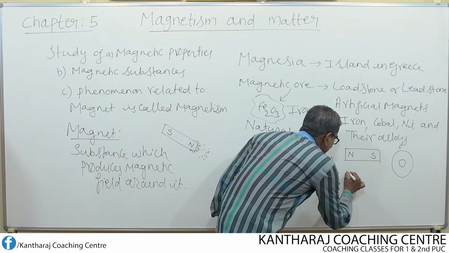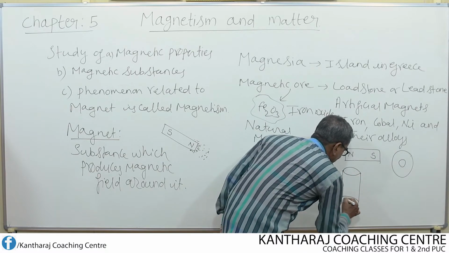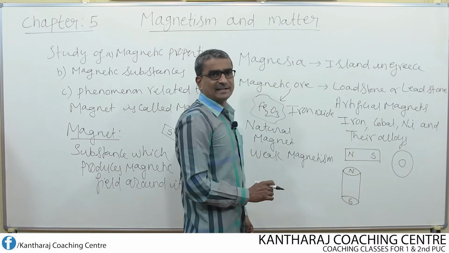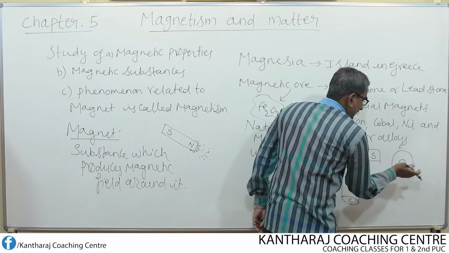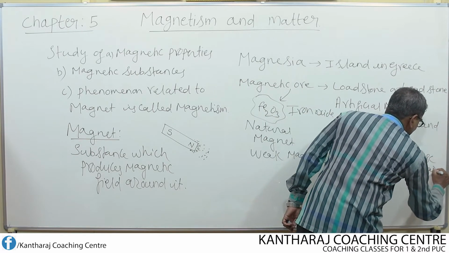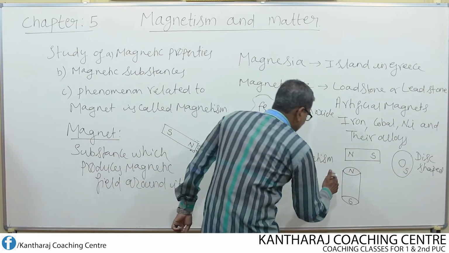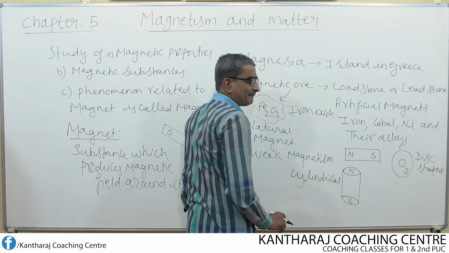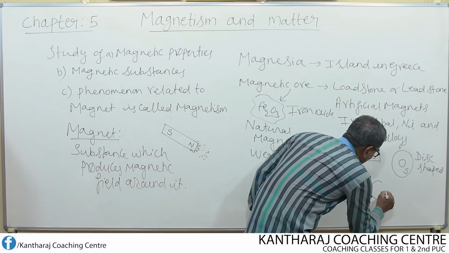Cylindrical shaped magnet, okay. So one end behaves like north pole and another end behaves like south pole. Here one face, suppose the front face behaves like south pole, the back face of this disc shaped magnet behaves like a north pole. And this is nothing but a cylindrical magnet. Even we have spherical magnets.